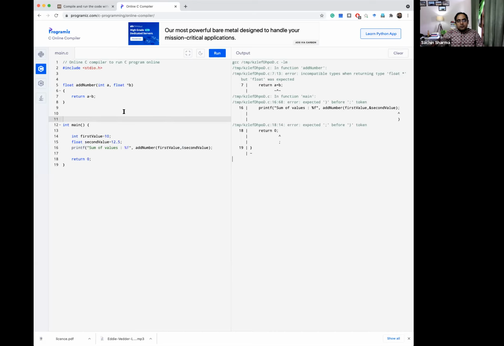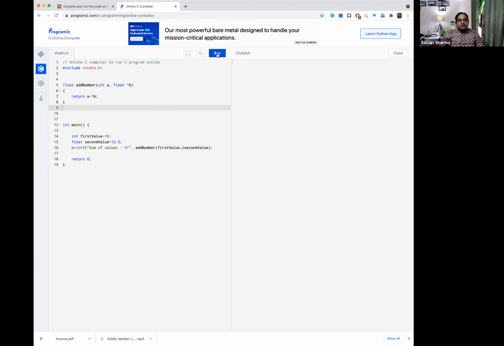Now what is the problem? The problem is that here b is a pointer type variable and a is a normal integer variable, and I am adding them. So it is saying that there is incompatibility. It is a problem because b represents an address, a represents a normal integer value. So what do we do with b so that it represents the normal integer value which is placed at the memory location stored in b? We will place a star, and then it will work fine.